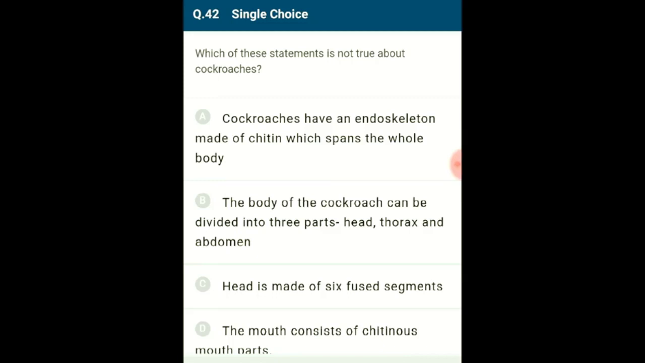They have the segmented body divided into three sections: head, thorax, and abdomen. Head is made up of six fused segments showing mobility at its neck. The mouth section of cockroach has four parts: labrum, labium, pair of mandibles, and maxilla. So the answer for this question is option A. Cockroaches have an exoskeleton made up of chitin which spans the whole body. So the correct option is A.